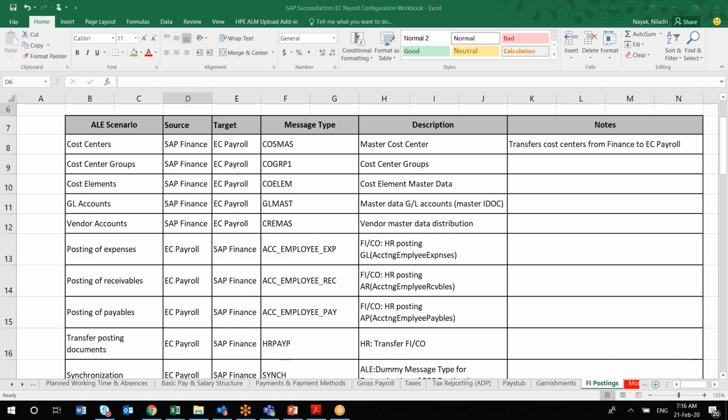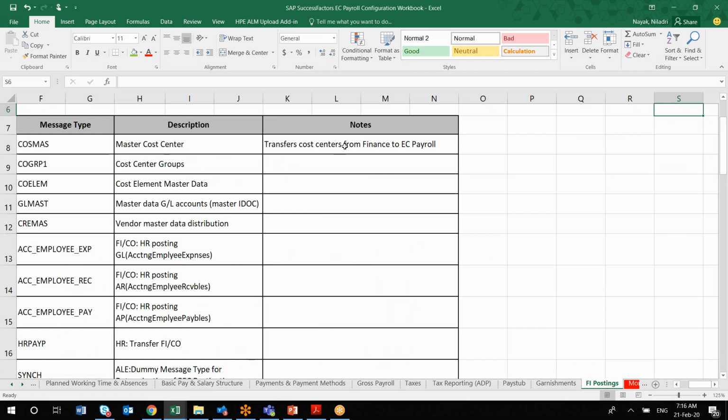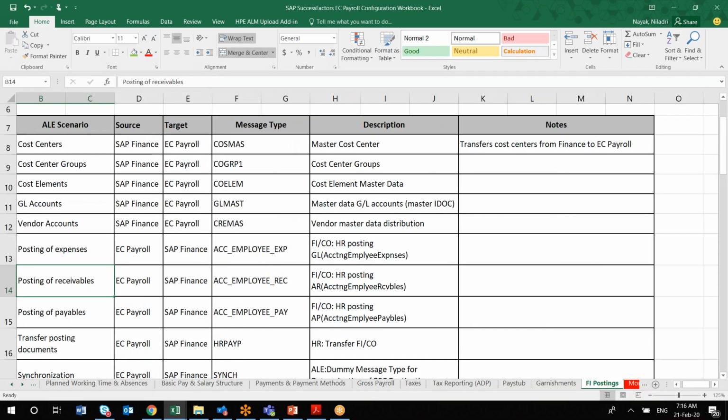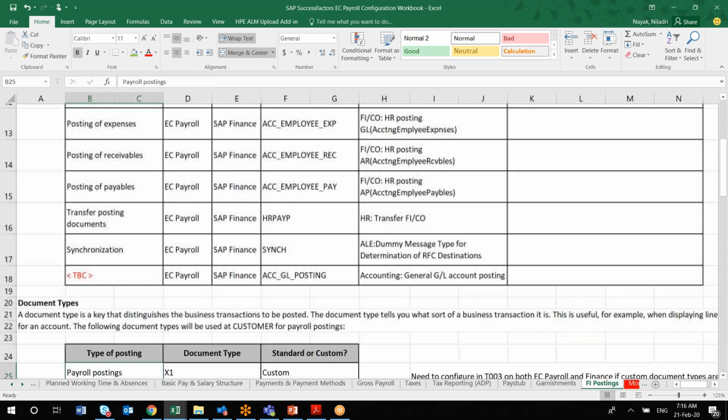You just have to confirm whether there is any deviation. Generally standard people use it; if the client is using it in a different way, you have to capture that in this particular worksheet. Other than that, it remains the same.